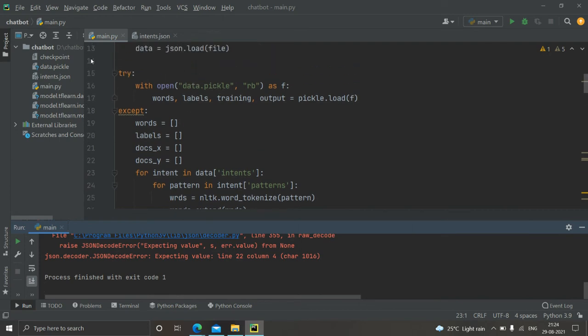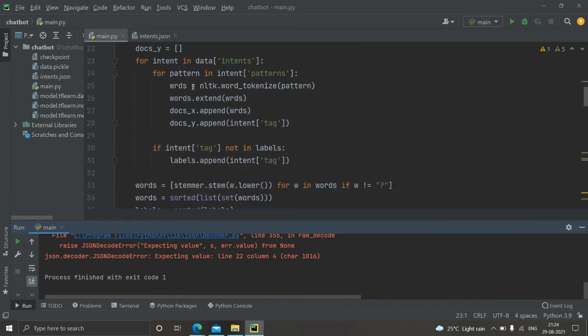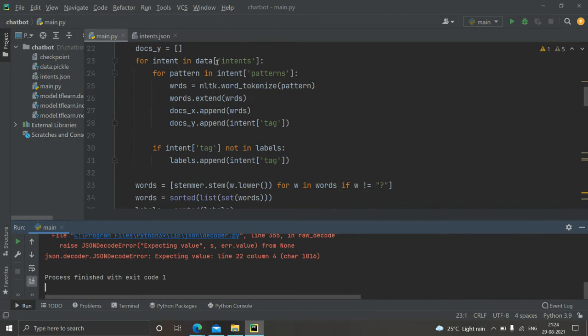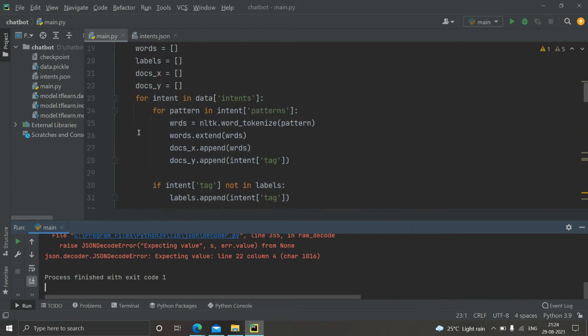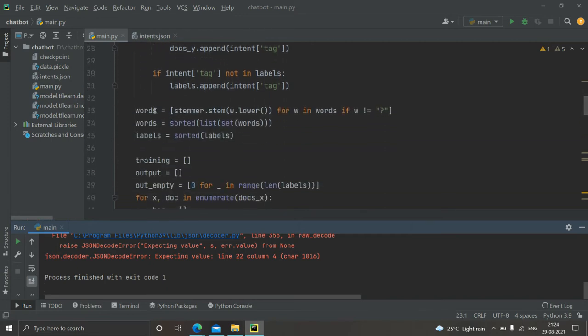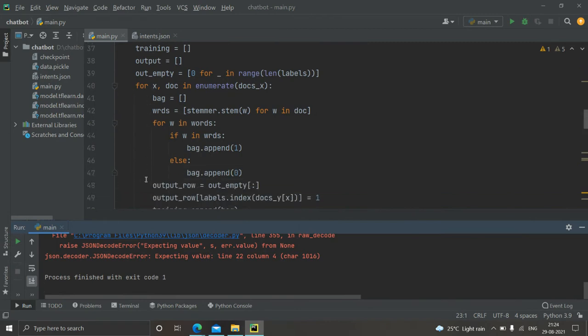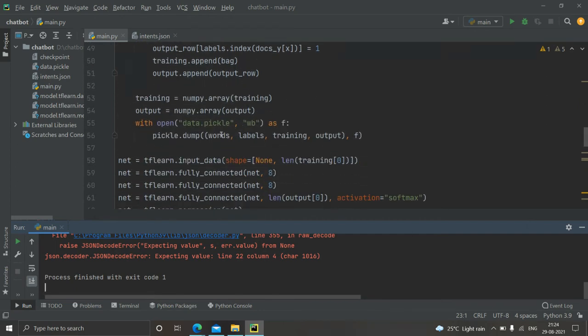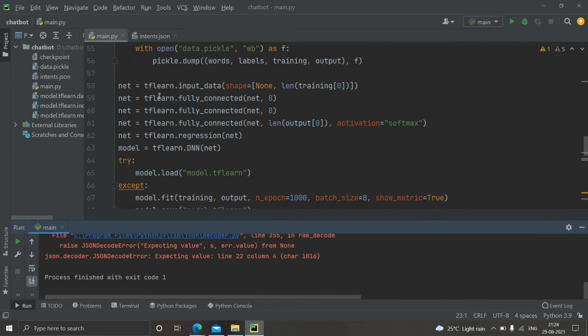We check whether the data is already present. If it is present, we use it directly. We just assign all these labels directly from the load, like the file which is already present. Else we train it. So in this way we train the data completely. We would train all the intents. We load the intents file into the training data, and we would be using stemmers mainly, the Lancaster stemmer, and then we will be using TFLearn.